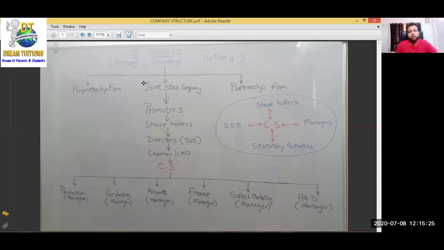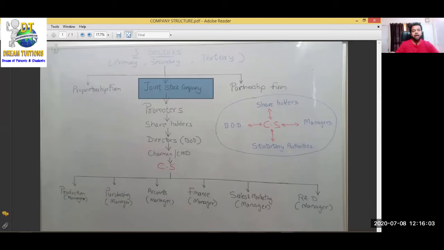Joint stock company organization, this is very important to understand for the syllabus. That's why I'm explaining this first. Joint stock company is the biggest form of organization. Yes Bank is a joint stock bank. It's a joint stock company, but it is a bank. Reliance Industries is a joint stock company. Tata is a joint stock company. Bharti Airtel is a joint stock company. So all these are joint stock companies. If you have to do business on a very large scale, in crores, with a huge investment, then you have to go for joint stock company.